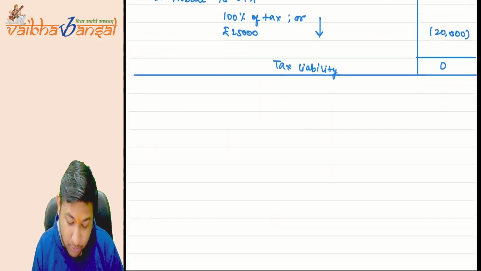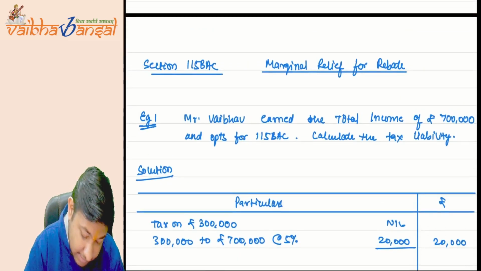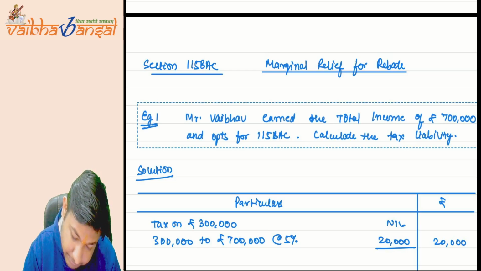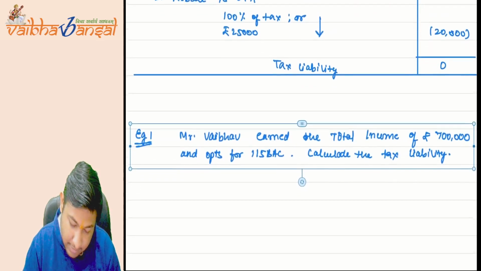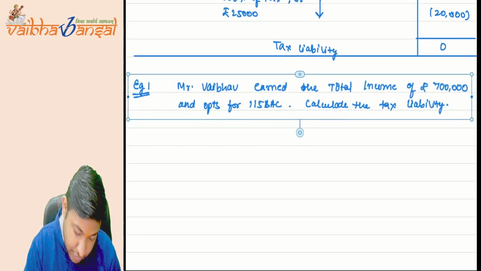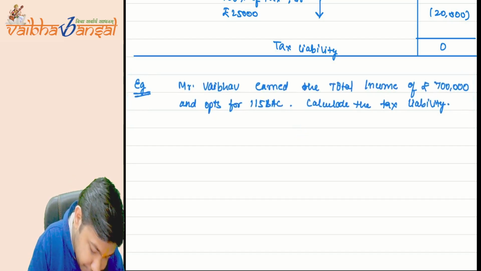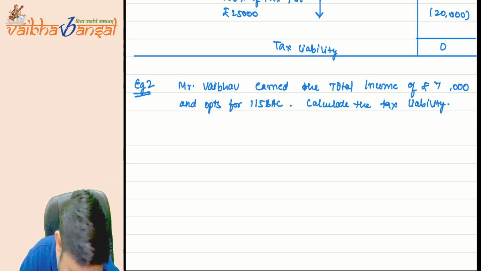Now, changing the question. You have to write this question again. Example number 2. Let's say my income is 7 lakh 20,000, not more than this.